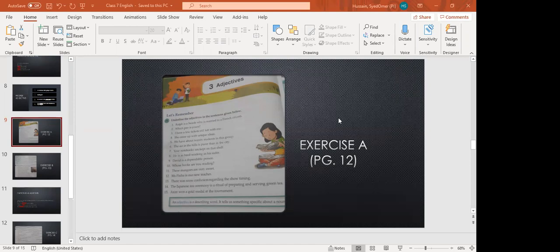Use it in an example. Its color is blue. Okay, correct. Any other example? He is my best friend. She is very intelligent. He is tall. Anything. Sweet. Nice. These are all qualitative adjectives.